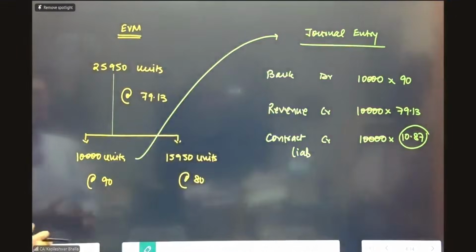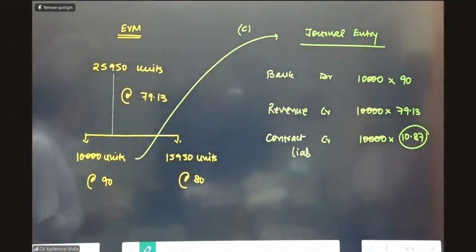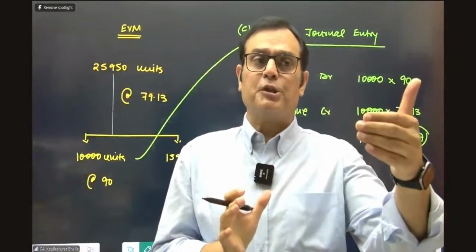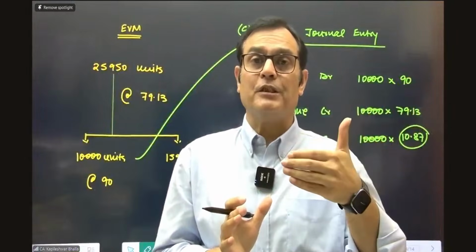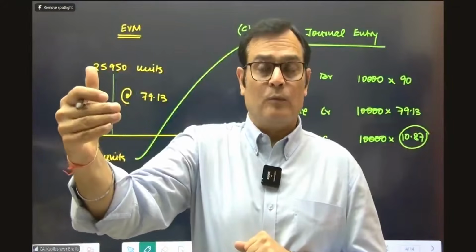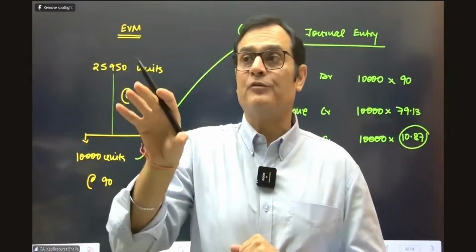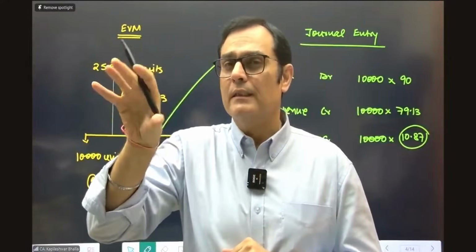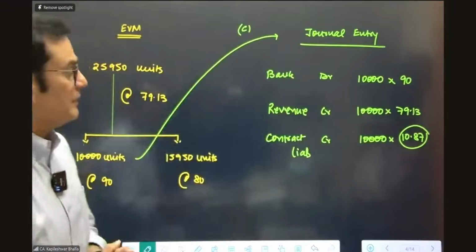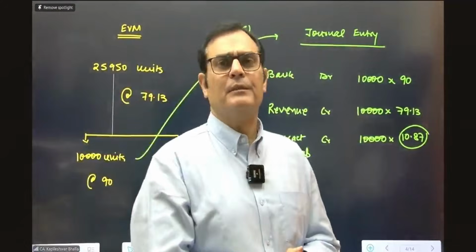So I thought maybe we can just add the answer to the C part at this stage itself. When the company is going to recognize revenue, the collections will take place at the rate of 90 for the initial 10,000 units. But the revenue will be taken only to the extent of the weighted average price, 79.13. So whatever excess is there, that stands in the contract liability at this stage. Okay, now the question arises, what will you do with this contract liability?